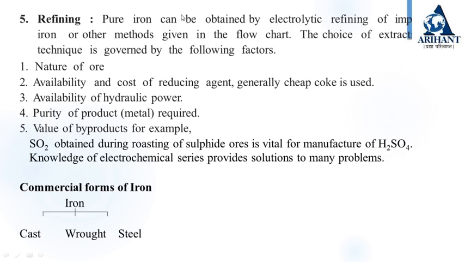The mechanical properties of steel can be altered by the addition of small amounts of suitable elements such as manganese, chromium and nickel. These added elements are called alloying elements and steels are called alloy steels.